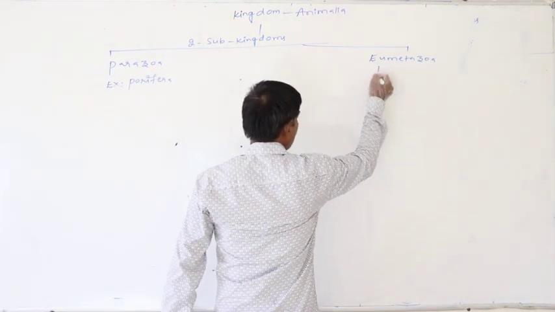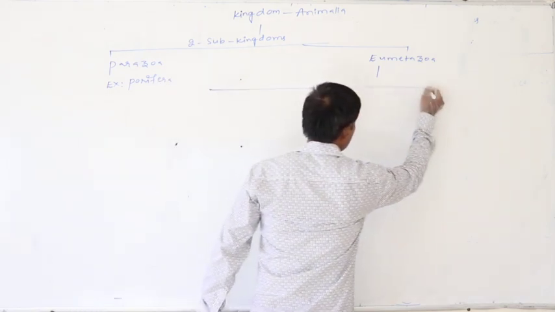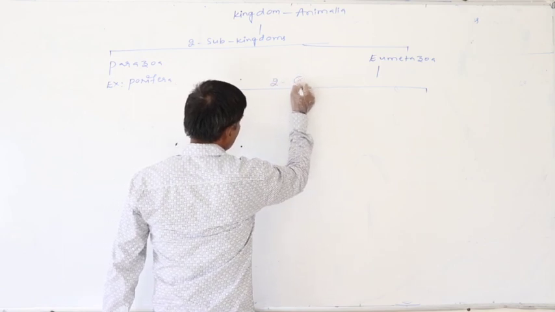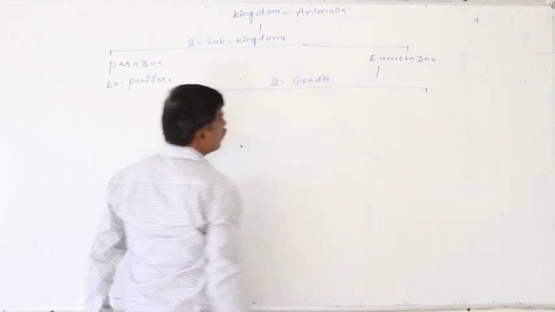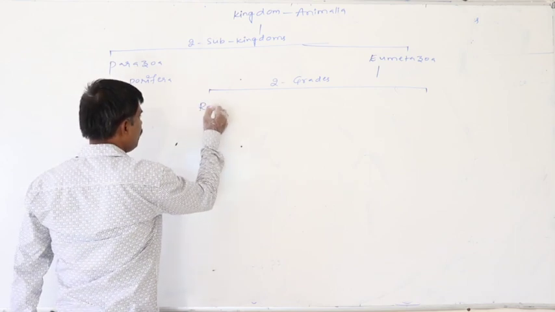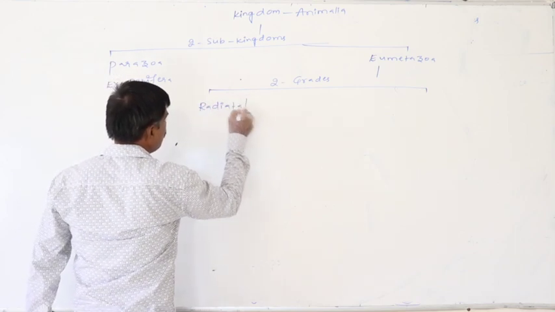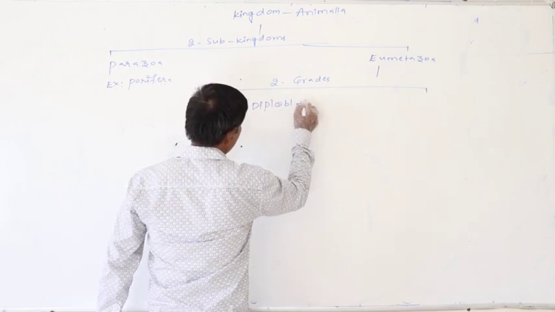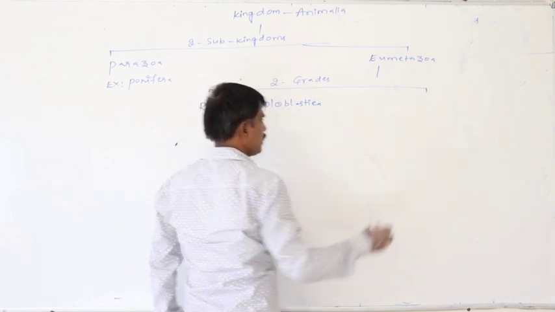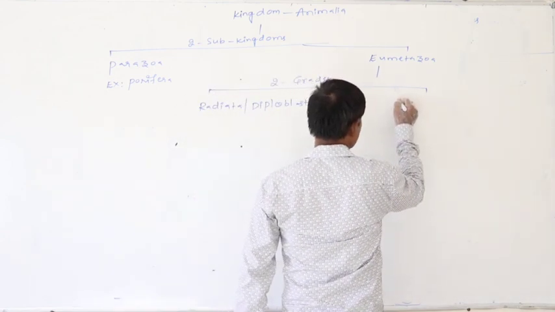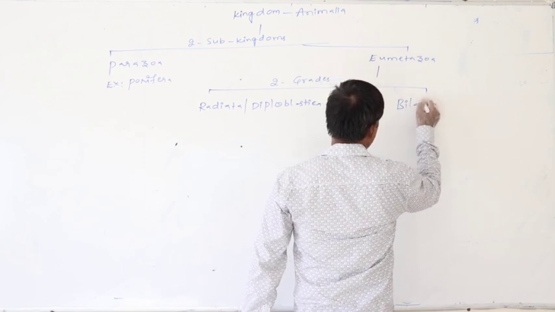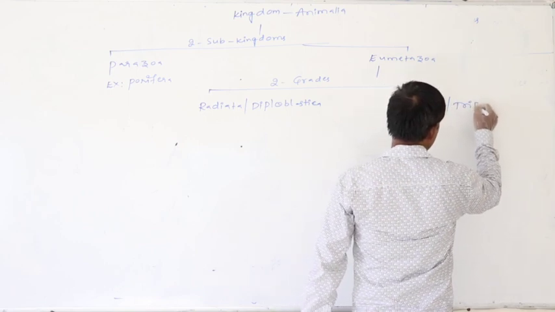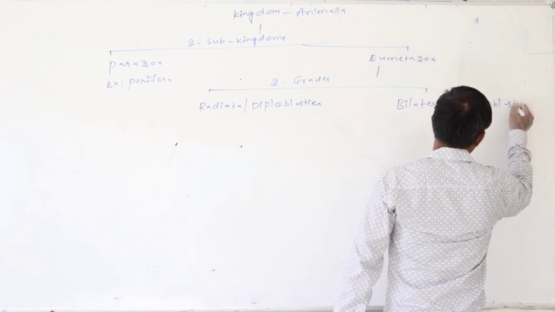Again, Eumetazoa is principally categorized into two grades. One is Radiata or Diploblastica. Second one is Bilateria or Triploblastica.